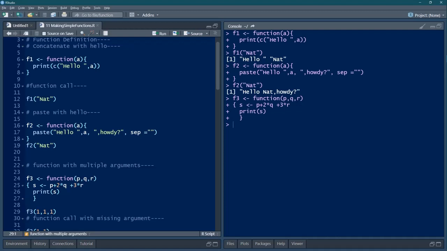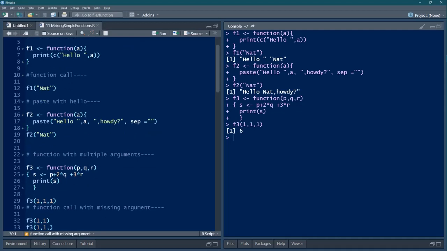F3 has been defined and there is no complaint. F3, then we give 1, 1, 1. That means we give 1 to P, 1 to Q, 1 to R. Then we are supposed to get the answer 6. How? 1 plus 2 into 1 is 3, 3 into 1 is 3, 3 into 1 is 6.